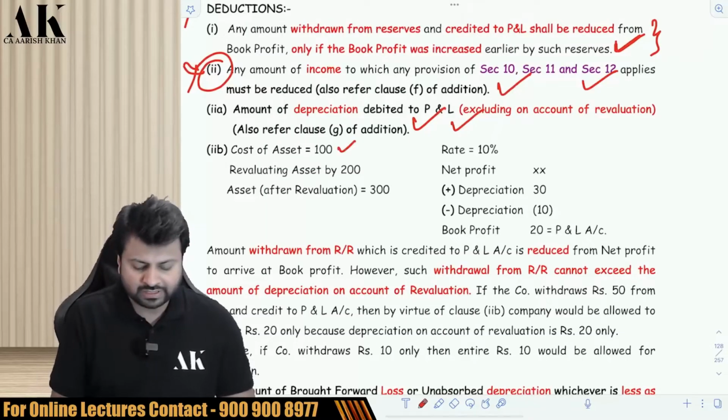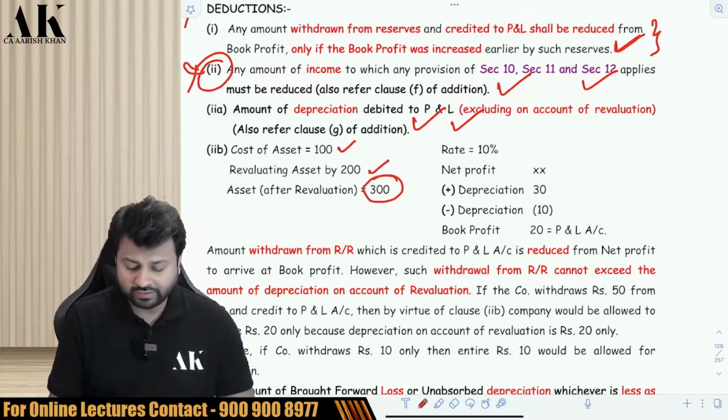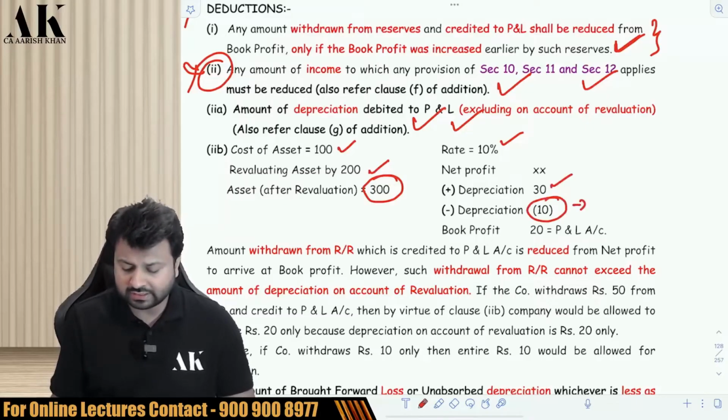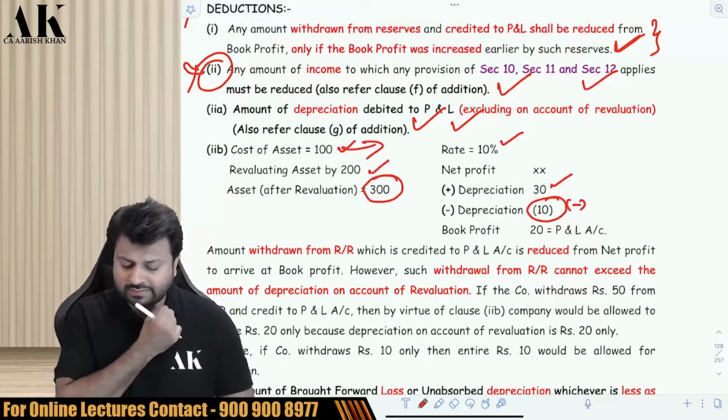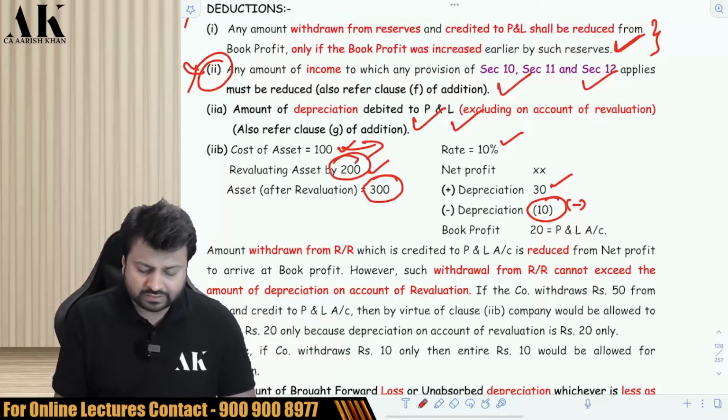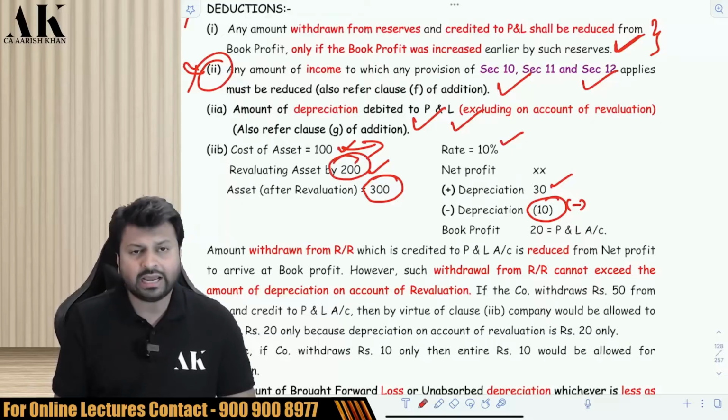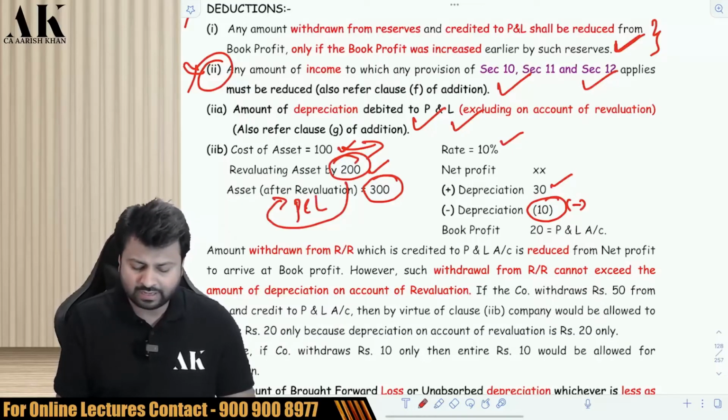Cost of asset 100 rupees. Revaluing the asset by 200, so the value of the asset is 300. Now suppose the rate of depreciation is 10%. Then what will happen? As I have already told you, you have to add back depreciation and then you have to reduce the depreciation which is other than revaluation. Other than revaluation is only 10 rupees. Okay. Now what I am doing is, this 200 rupees is there in the balance sheet. Now out of this, I am transferring some amount to P&L. Say I am transferring 50 rupees to P&L.